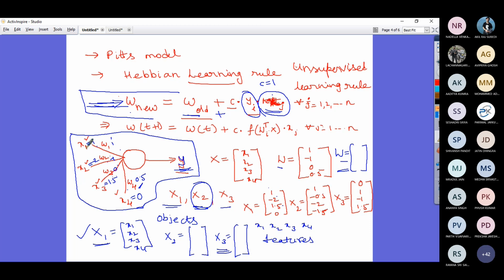Now the point is, Hebbian learning rule is regarded as an unsupervised learning rule. What does it mean? Unsupervised learning does not have a particular parameter called the target parameter.